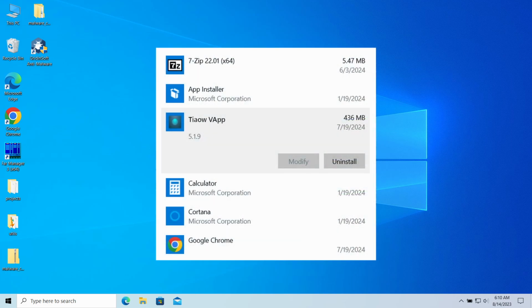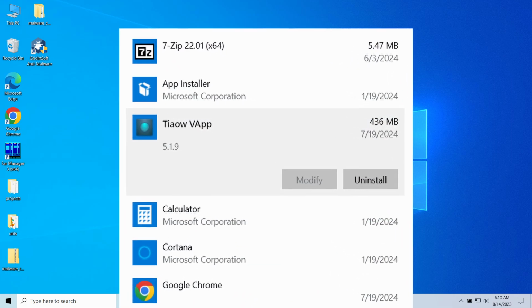Tiaow VApp is a program that may unexpectedly appear in your system, being visible in Task Manager and also among system files. In fact, it is a virus that has some spyware-like capabilities. In this video, I will disclose the dangers of this program in detail and also explain how to remove it from the system. So let's start with understanding what this program is.